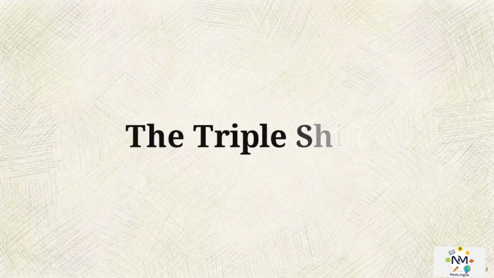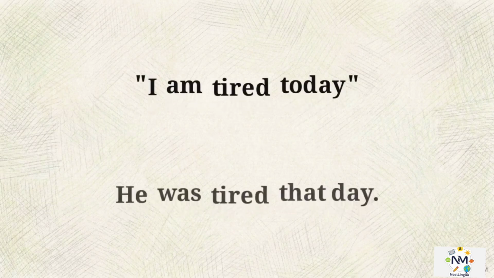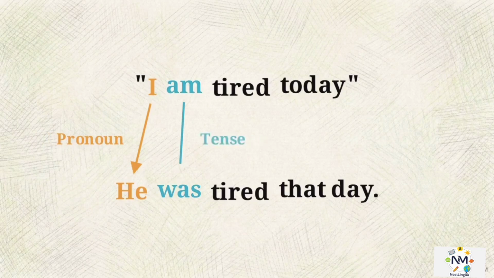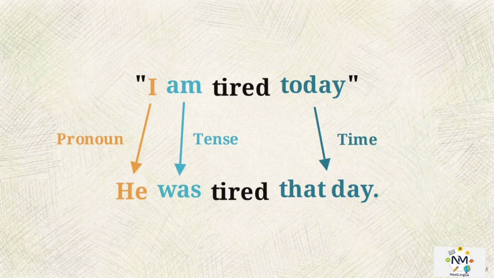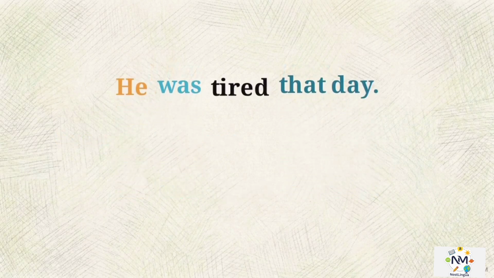Converting direct speech into indirect speech requires a triple shift. "I am tired today" becomes "he was tired that day." First, the pronoun I shifts to he. Second, the verb am shifts to was. Finally, today changes to that day for the future perspective. These 3 shifts, pronoun, tense, and time, ensure the sentence remains logically sound when moving from a quote to a report.